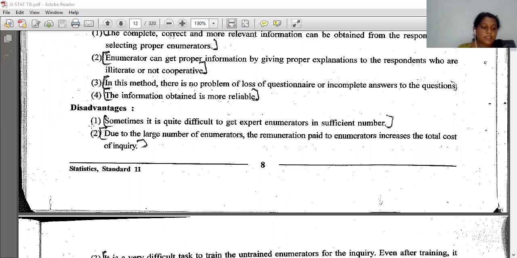Then the disadvantages. Sometimes it is quite difficult to get expert enumerators in sufficient number. Expert enumerator in sufficient number means the person who is having a good experience. Such type of enumerators are difficult to get.